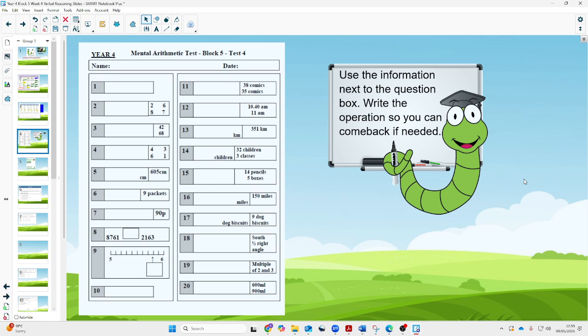Question 14. There are 32 children in a class. How many children are there in 3 classes?